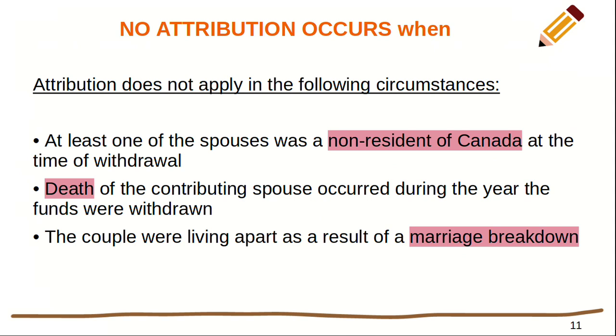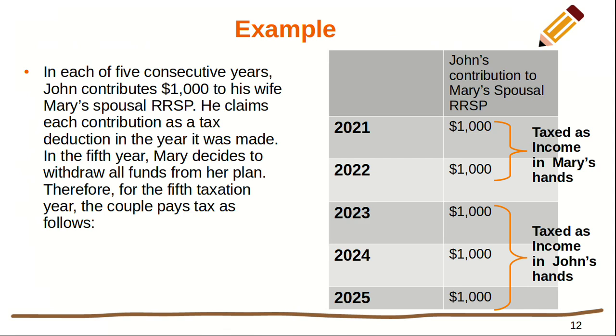Now let's see an example to clearly understand the spousal RRSP and the taxation. In each of 5 consecutive years, John contributes $1,000 to his wife Mary's spousal RRSP. He claims each contribution as a tax deduction in the year it was made. In the 5th year, Mary decides to withdraw all the funds, that's $5,000, from the plan. Therefore, for the 5th taxation year, the couple pays the tax as follows. Since we have this 3-year rule, $3,000 are taxed as income in John's hands